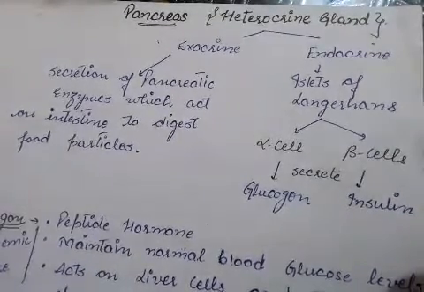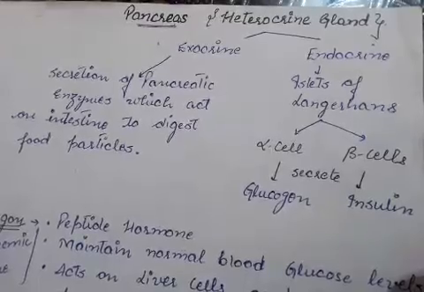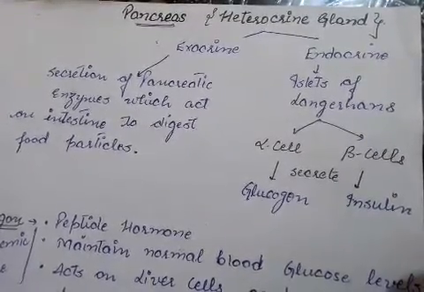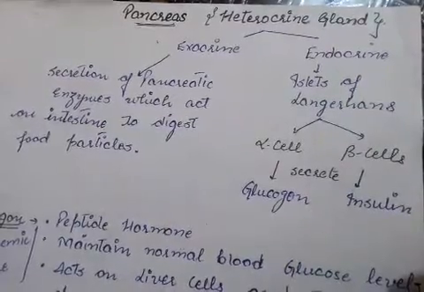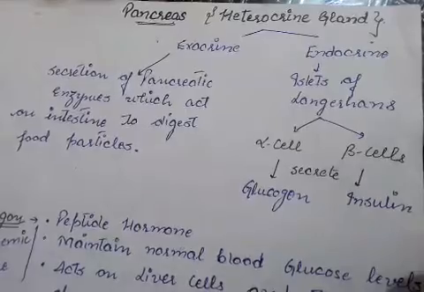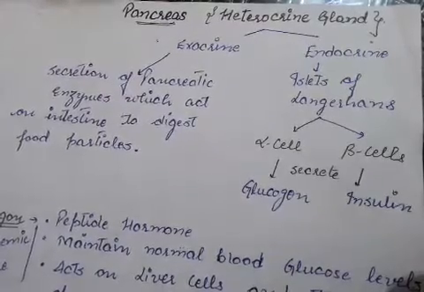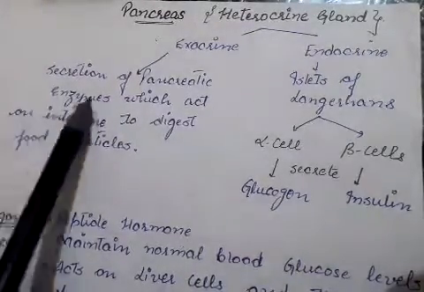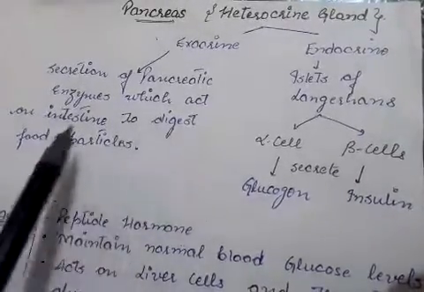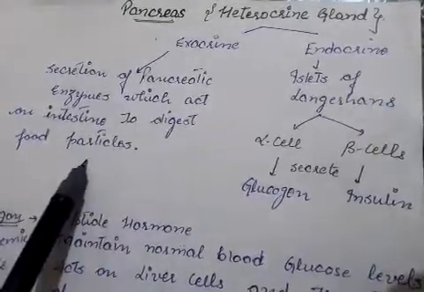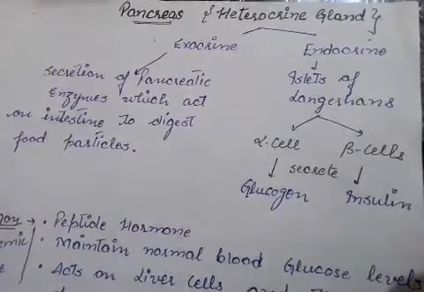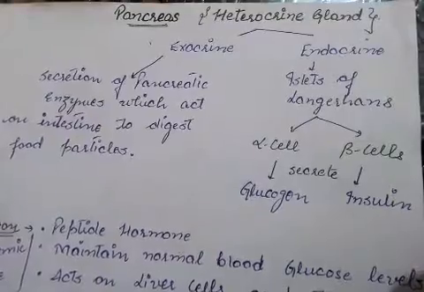And the endocrine part of the gland is that part which secretes hormones, and those hormones are poured into the blood without a duct. So endocrine glands are the glands that lack the duct. With its exocrine part, the pancreas secretes the pancreatic enzymes. Those enzymes are helpful to digest various food particles in the intestine. So pancreatic enzymes are required for the digestion in the small intestine.